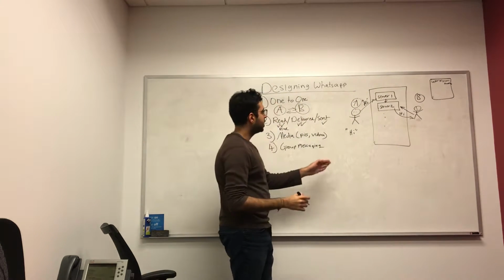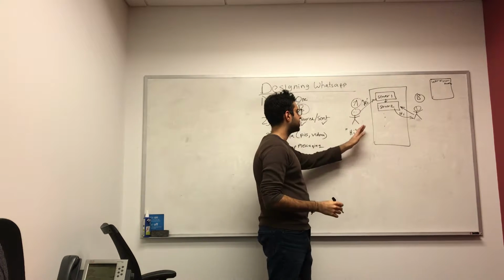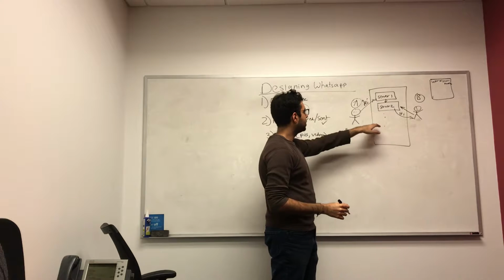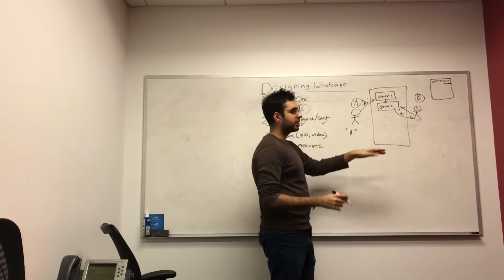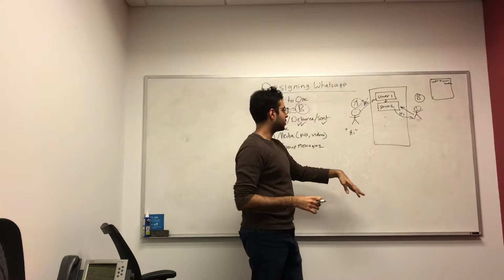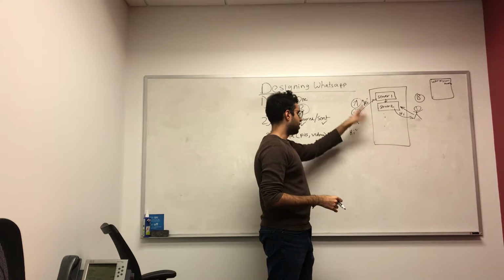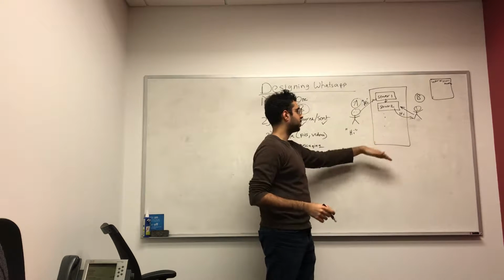Every time a new user wants to interact with our system, what we first do is say, hey, let me look at whether there is already a server associated with this user. If not, we can randomly pick a server. We can do something like round robin.